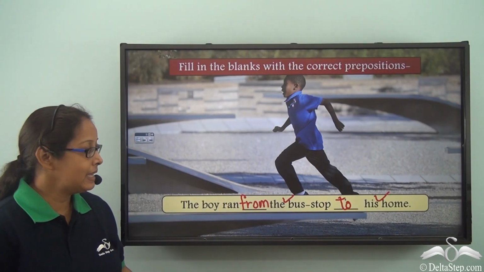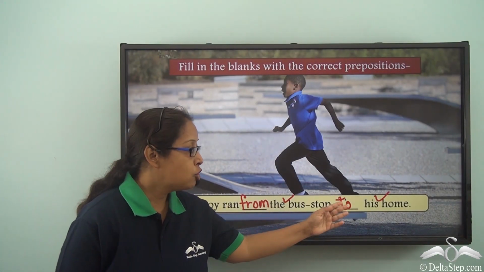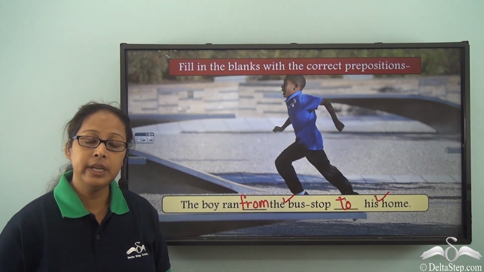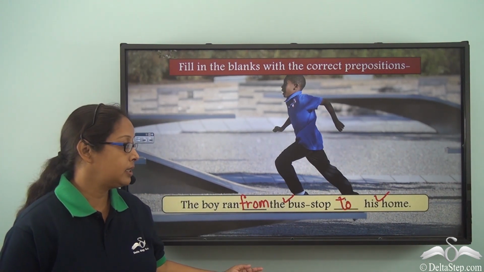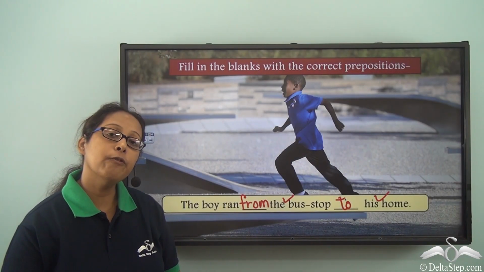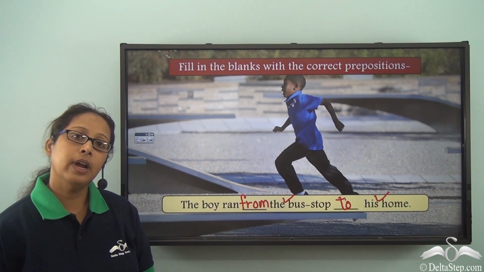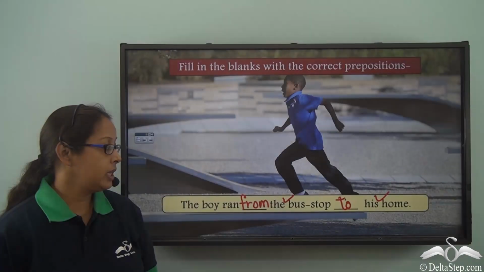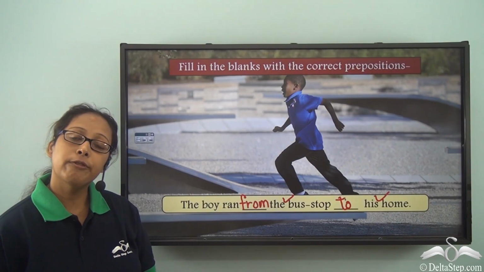So when we are saying he's running from the bus stop to his home, what are we meaning? We mean that he started from the bus stop, from one point, till he reached his home. So from where to where is he running? That is what we mean when we use from and to.